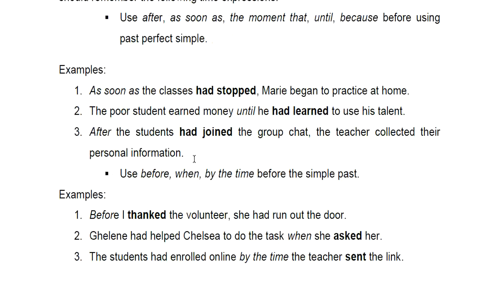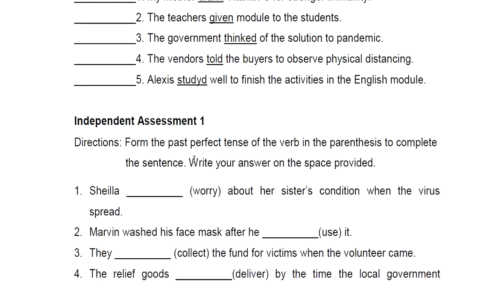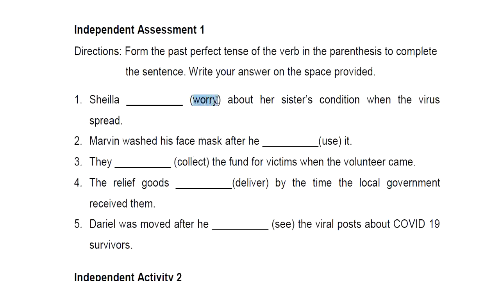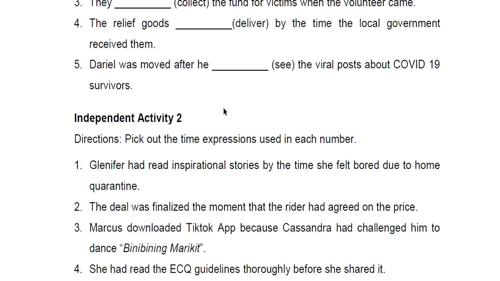So let us go back to independent assessment number 1. So for example, the verb is worry. So of course, we need to follow the format. So the correct answer, this will be a bonus, had worried. So you need to change Y to I before adding ed. So again, had worried. So that is very simple, okay?